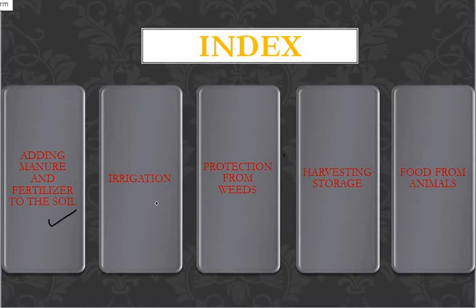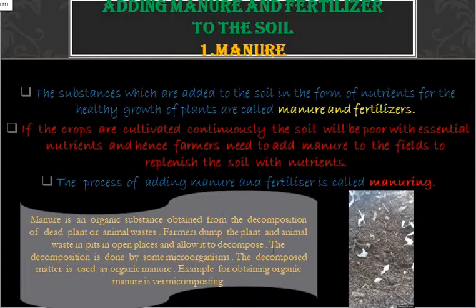Adding manure and fertilizer to the soil, irrigation, protection from weeds, harvesting and storage, food from animals. These are the topics which I will be discussing one by one. In the next slide, you will be seeing the next topic, that is adding manure and fertilizer to the soil.